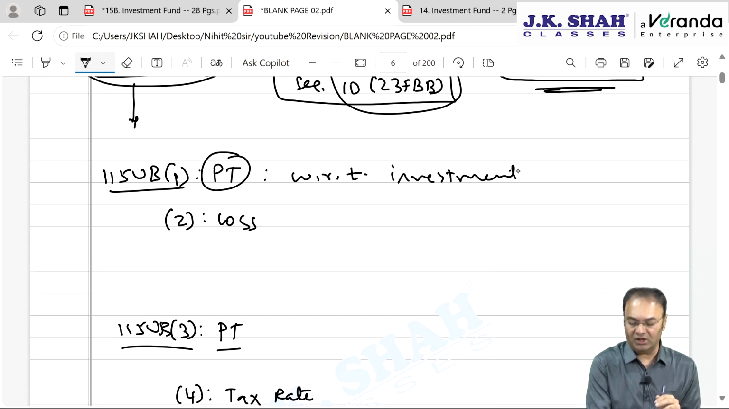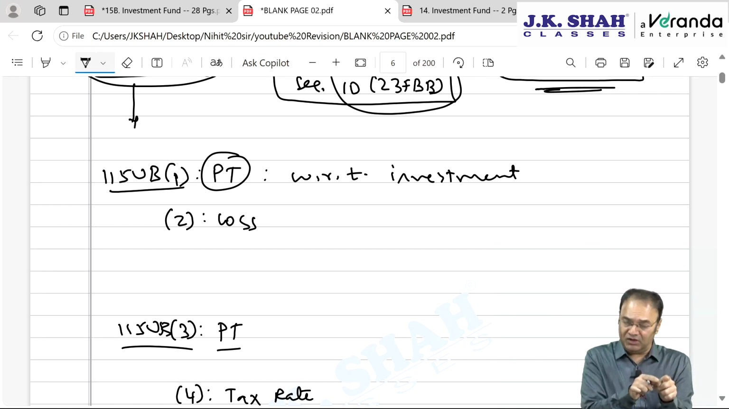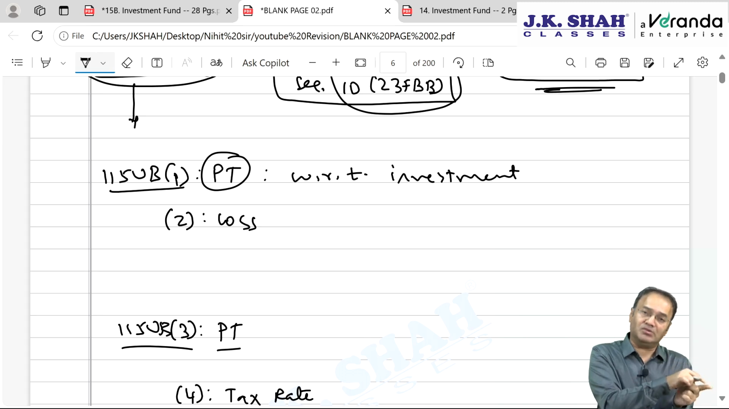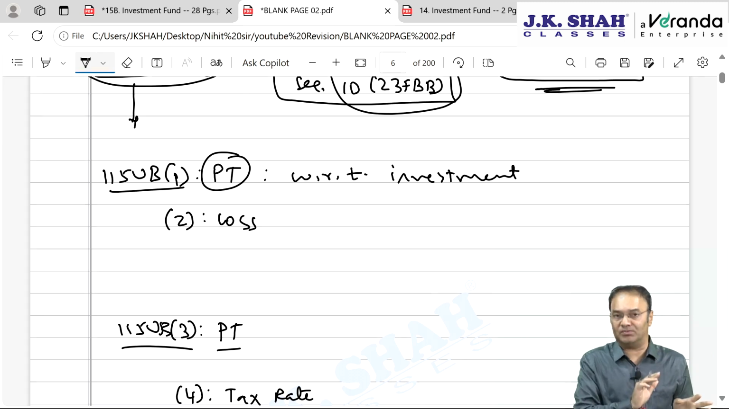Whatever investment fund makes, you making investment in investment fund and investment fund making investment in target investment, it will be deemed that you only have made that investment directly.